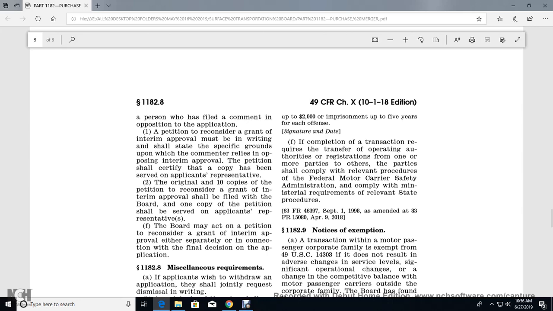For the completion of a transaction that transfers operating authority or registration from one or more of the parties to others, the party shall comply with the relevant procedures of the Federal Motor Carrier Safety Administration and comply with the ministerial requirements of the relevant state procedures.